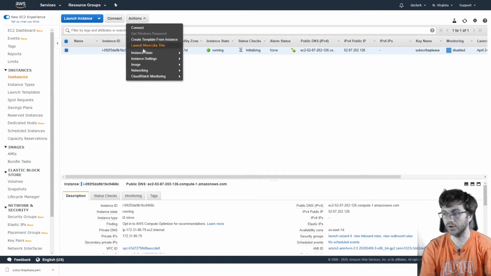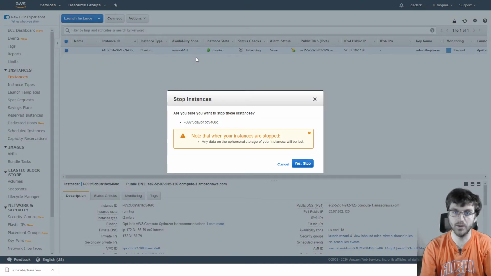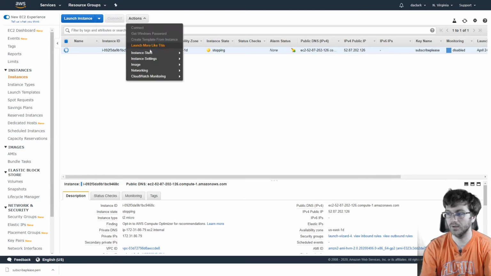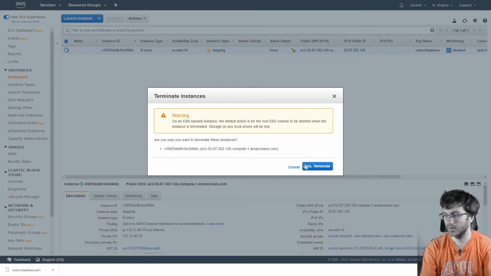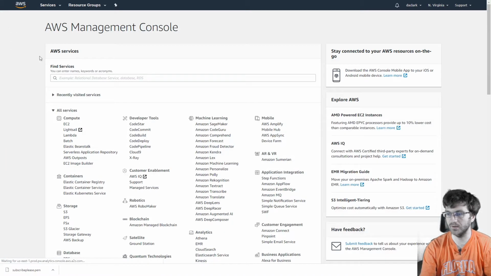All right, so to delete it, you're going to go to Actions and then Instance State and click Stop, because you have to stop the server from running first before you delete it. Yes, stop. And it might take some time to show that it's stopping, and once it's stopped, you'll be able to terminate it. So you can go to Instance State and then Terminate. And then yes, terminate, and there we go, it's terminating. Let's see, shutting down.